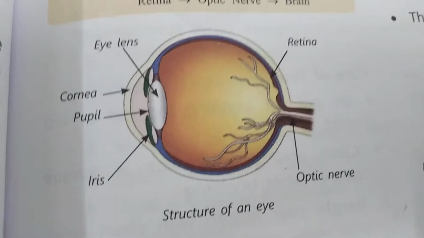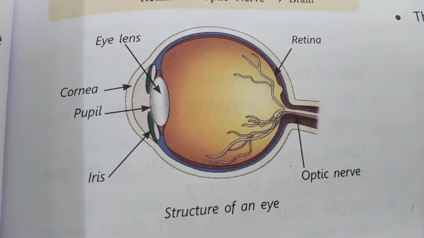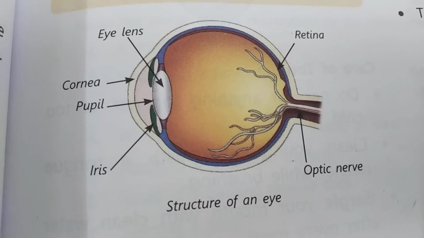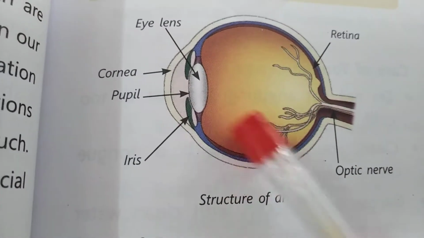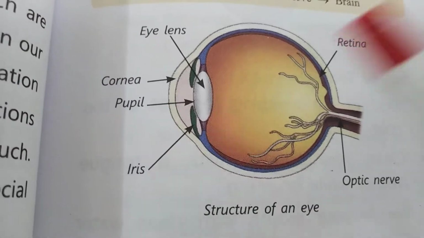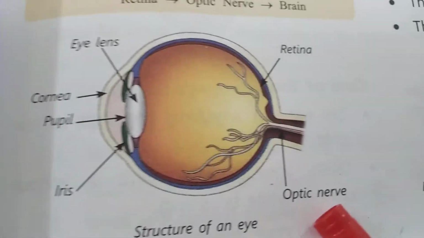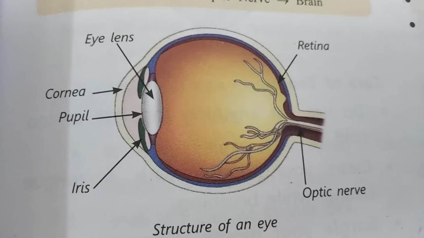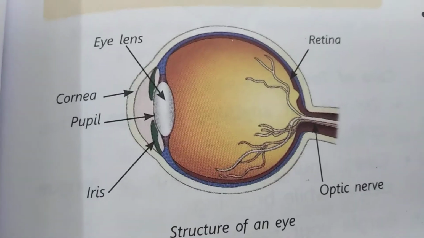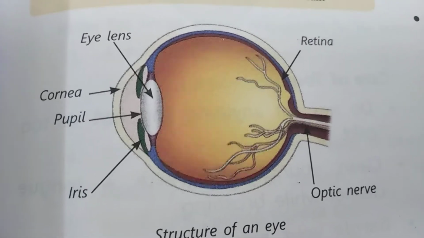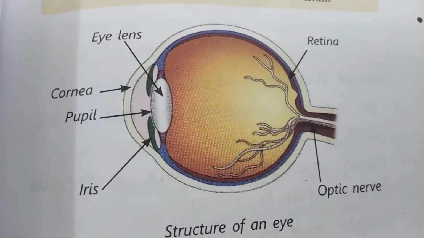Now let us study the important parts of an eye. See here, listen: cornea, iris, retina, optic nerve. These four are very important parts of an eye. One by one, I will tell you the importance of the parts of an eye.